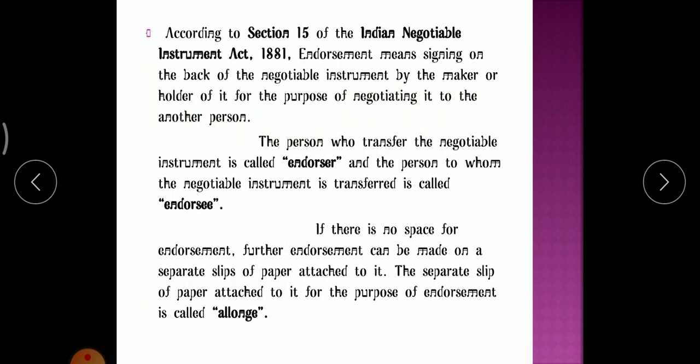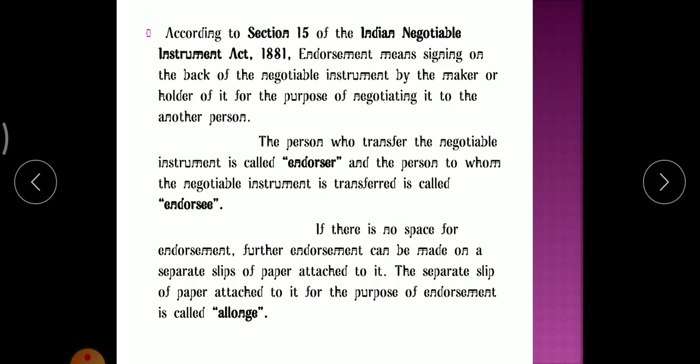As transfer takes place, there will usually be two parties involved: the endorser and the endorsee. The person who transfers the negotiable instrument is called the endorser, and the person to whom the negotiable instrument is transferred is called the endorsee. Who is receiving is called the endorsee.